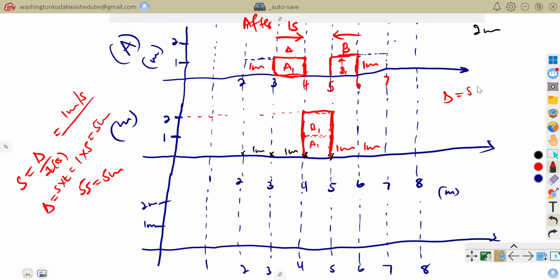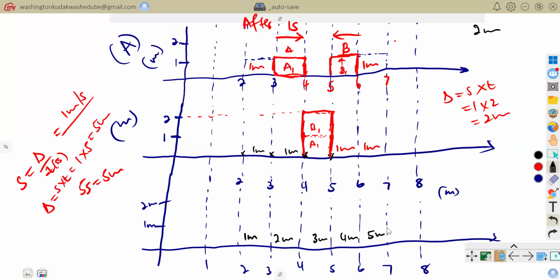The distance would be speed times time. We would get 1 meter times 2. It would be 2 meters. That's the reason why we said this one moved 2 meters this side, 2 meters this side. Now, if this moves 5 meters, from here it moves 1 meter, and then 2 meters, 3 meters, 4 meters, and 5 meters.